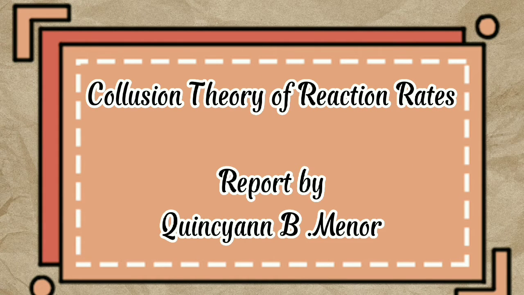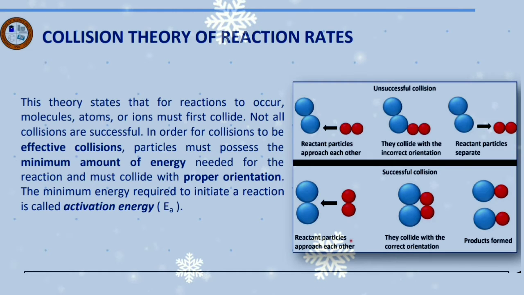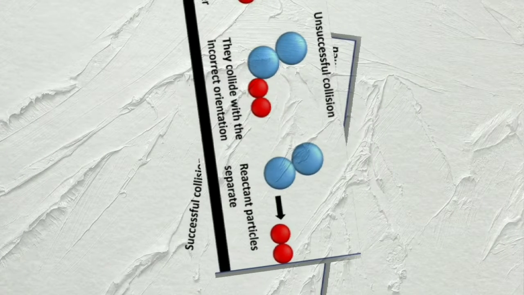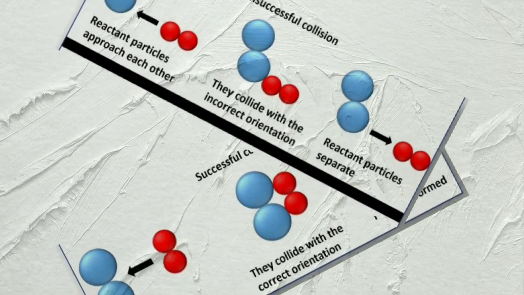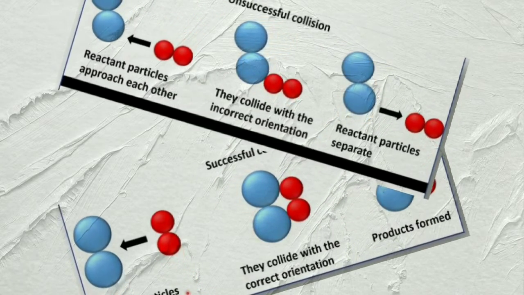Collision theory of reaction rates. This theory states that for a reaction to occur, molecules, atoms, or ions must first collide. Not all collisions are successful. In order for a collision to be effective, particles must possess a minimum amount of energy needed for the reaction and must collide with proper orientation. The minimum energy required to initiate a reaction is called activation energy. Not all collisions are successful, even if they have the minimum energy or activation energy required to initiate a reaction.